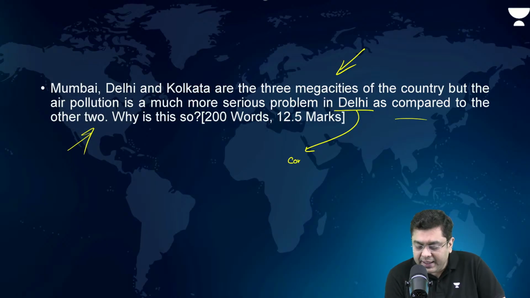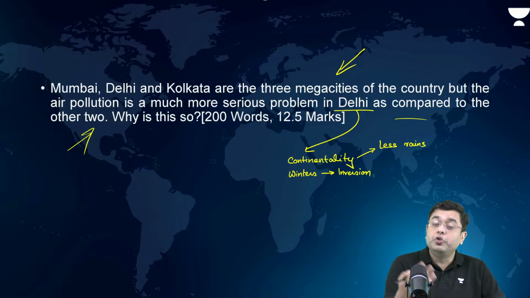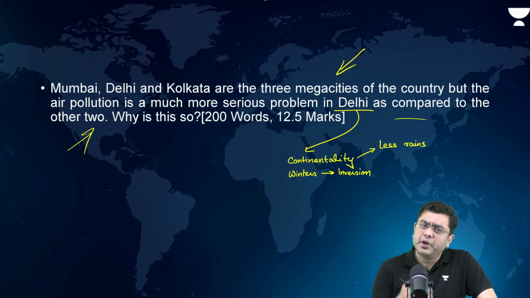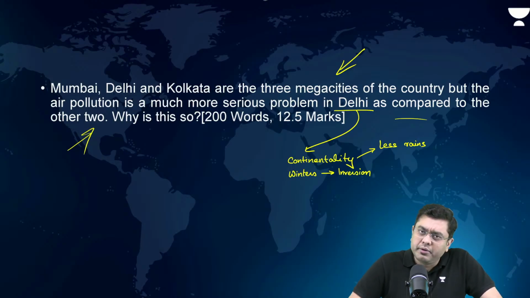So continentality, winters, inversion, lack of mixing. Continentality means less rains. If there is rainfall, that leads to the dissipation of the pollutants. Then the presence of westerly winds brings more pollutants into the region of Delhi. All those factors you have to accumulate, right?